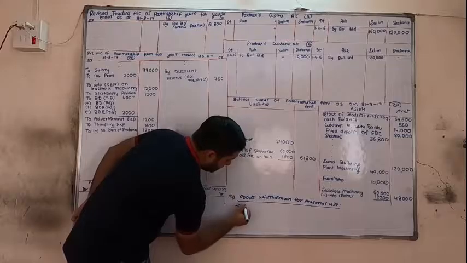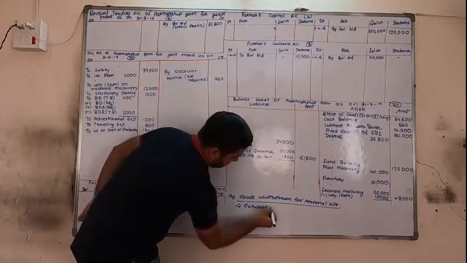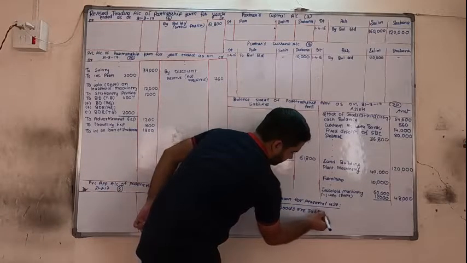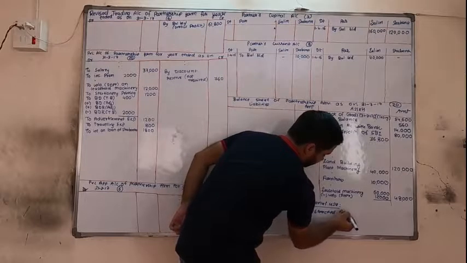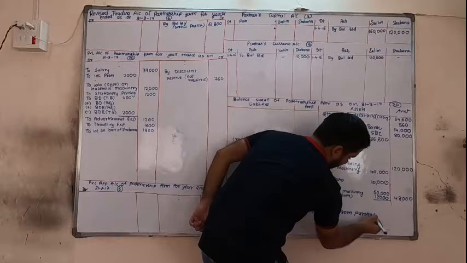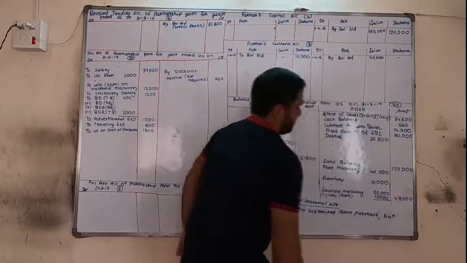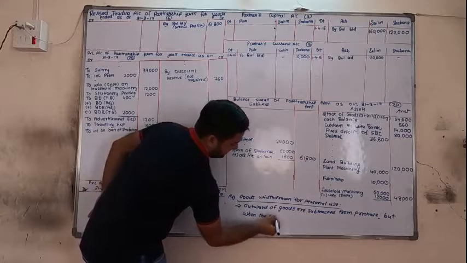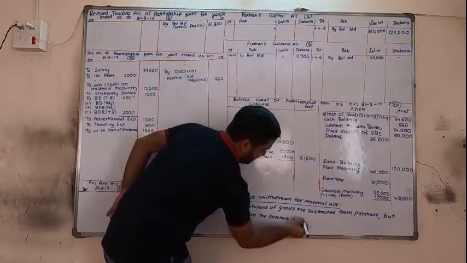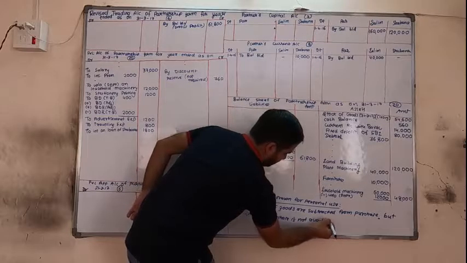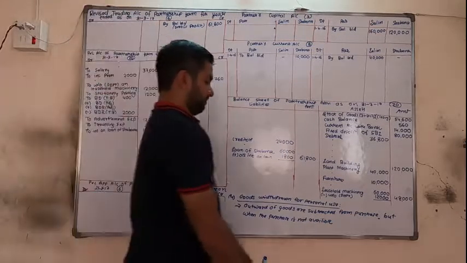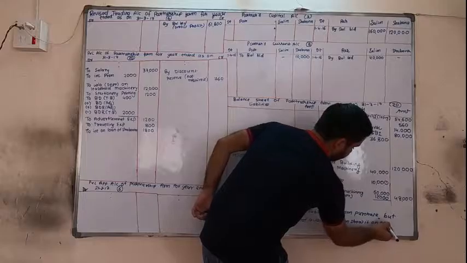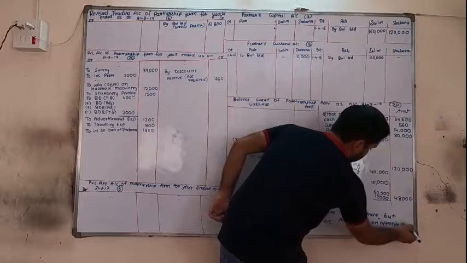So we will write outward of goods are subtracted from purchase, but when the purchase is not available, then show it on opposite side.